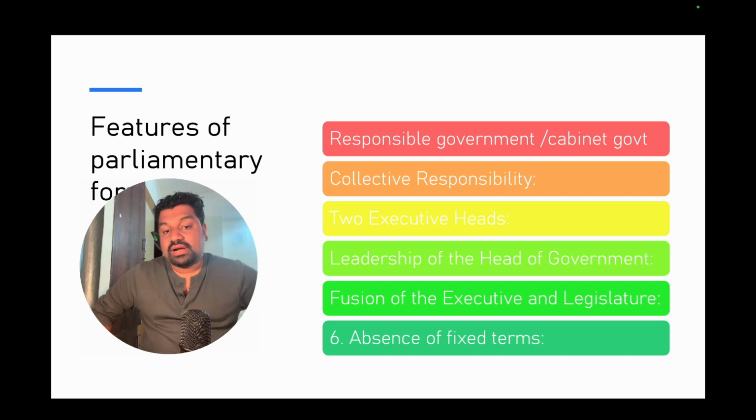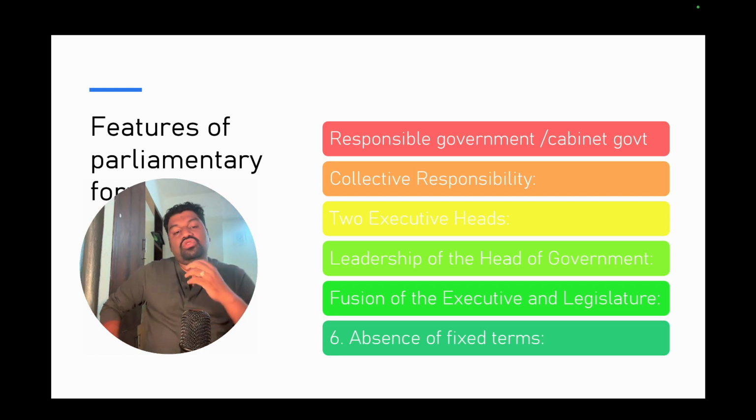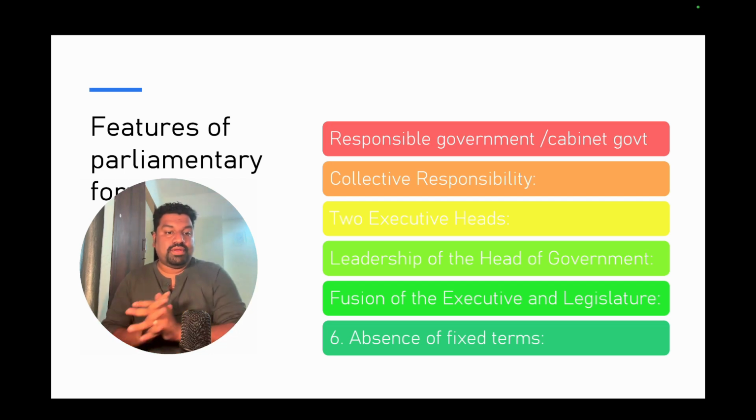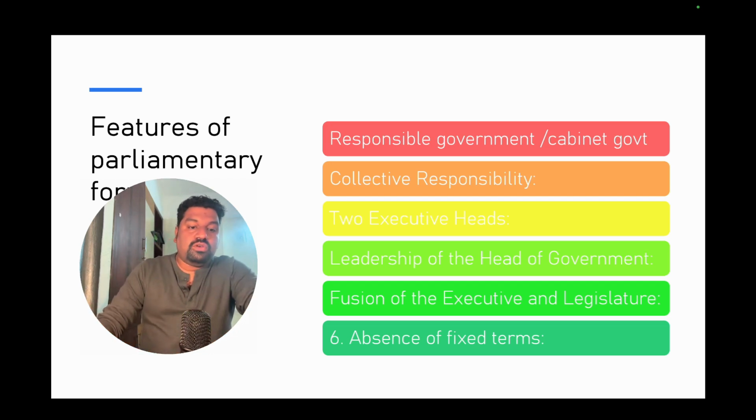Then also the other concept, fusion of executive and legislature. There is a fusion. There is no clear-cut demarcation between who is the executive and who is the legislature. They can overlap at times. The council of ministers can also be the lawmaking body. They are also the executive who are executing the laws of the land.